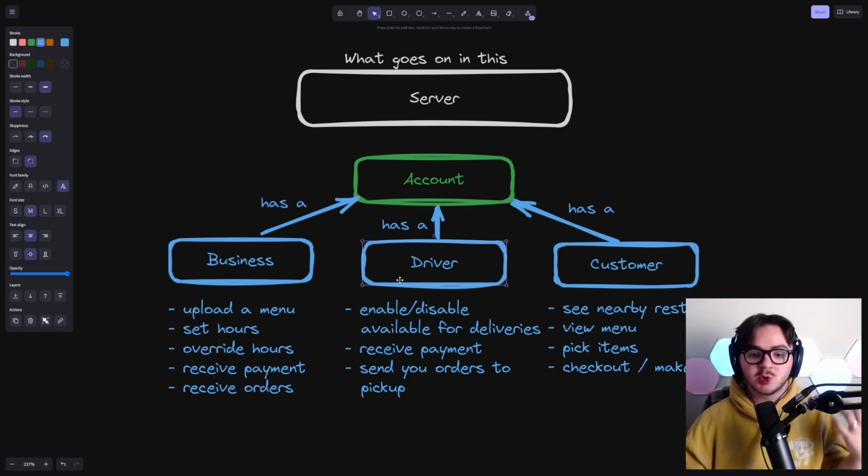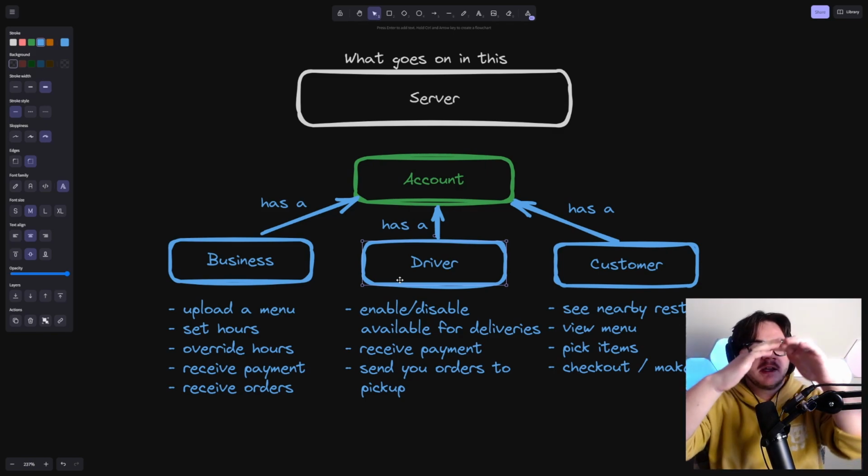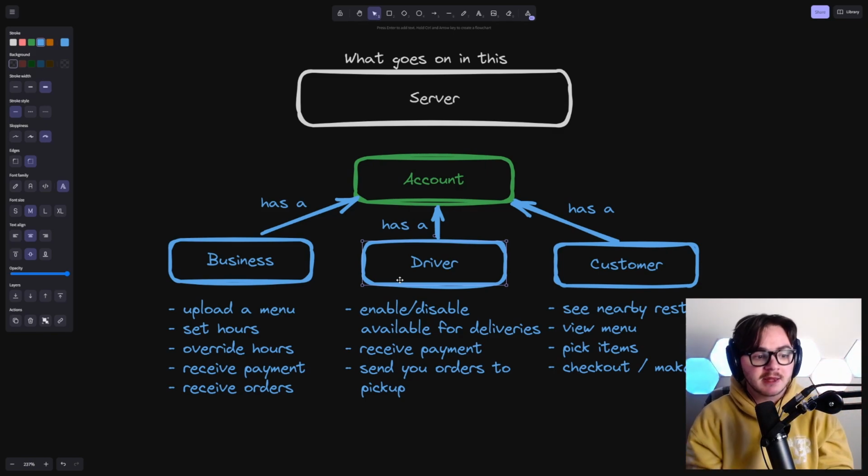Then same idea. You need drivers. Drivers are going to be your bread and butter of whether or not there's a good delivery service here. If you don't have enough drivers, it's going to take too long. No one's going to want to use your thing. And so businesses aren't going to be willing to give you a pay cut. So because of that, we've got to make sure that it's also easy for drivers and that in general, it makes sense to them and there's not a lot of lift.